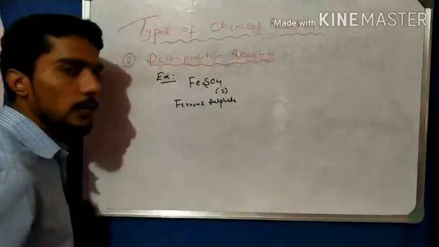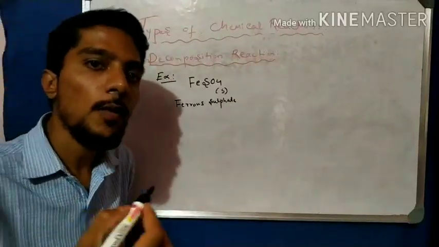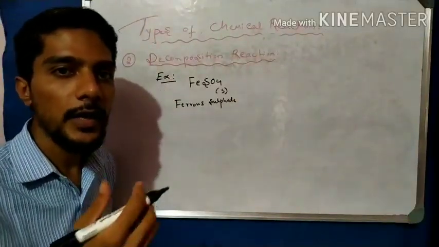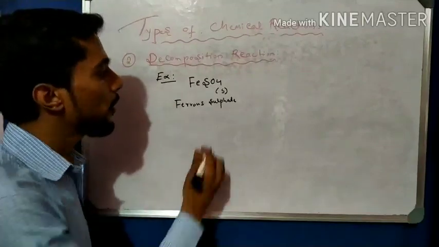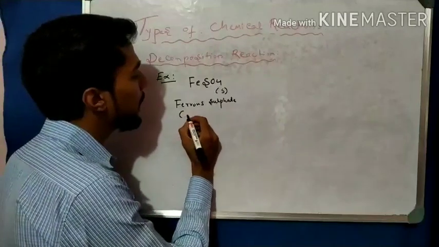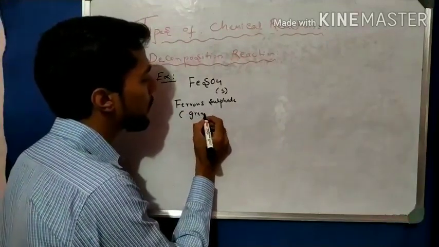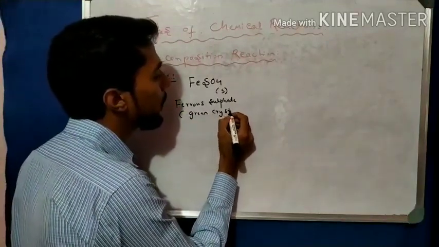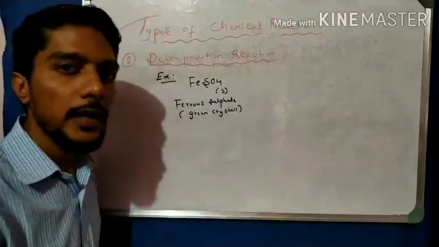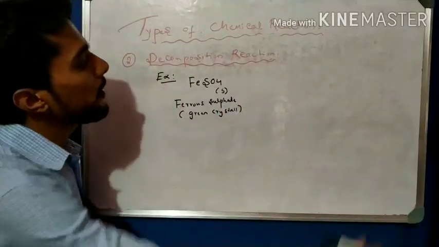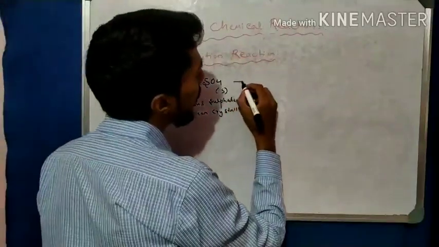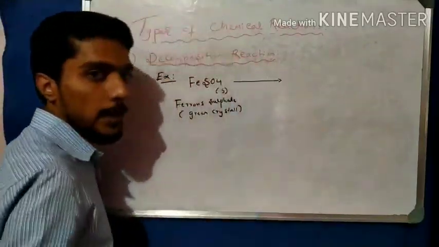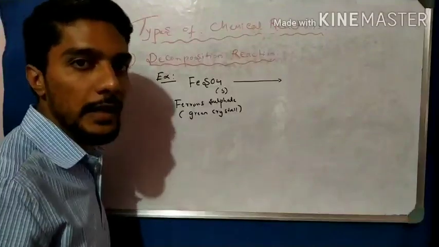Ferrous sulfate is in the form of crystals like common salt we have in the kitchen. It is a crystal shape, fresh crystals which are green in color. What happens when decomposition takes place? For a decomposition reaction we heat the substance.